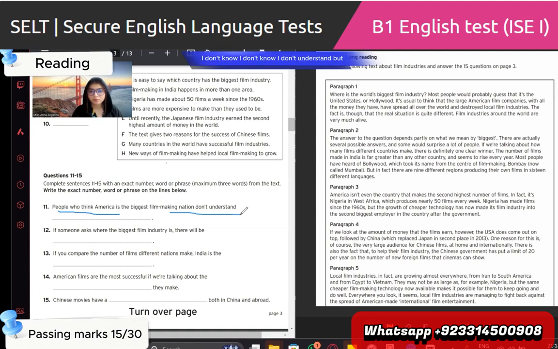Filmmaking nation don't understand. All the money they have spent all over the world to destroy local film industry. The fact is true that the real situation is quite different. That the real situation is quite different. But we just need to choose 3 words. So what would you choose? It's quite different. It's not right. If you say nation don't understand, quite different. No, you have to choose the right word. Although you're pretty close to the answer, you would have to choose the correct word.